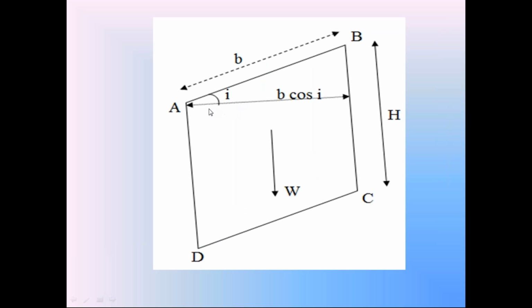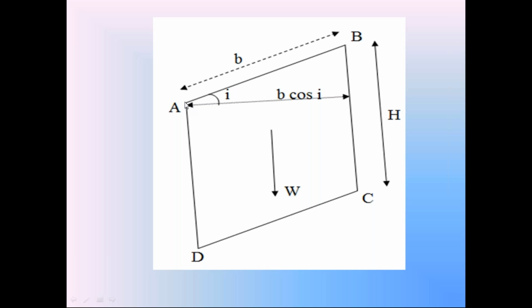To find that area, first we calculate the horizontal width of the soil prism. Here B is the inclined width. So we calculated the horizontal width of the soil prism as B cos I. Now the area of this soil prism is H into B cos I.